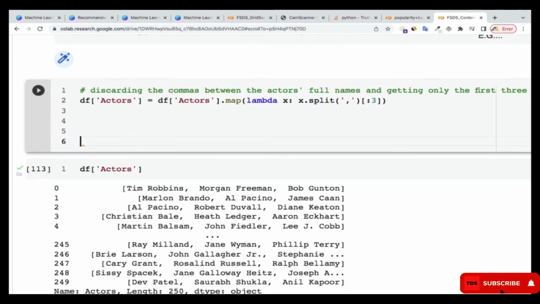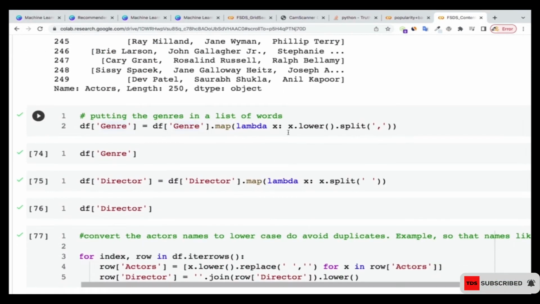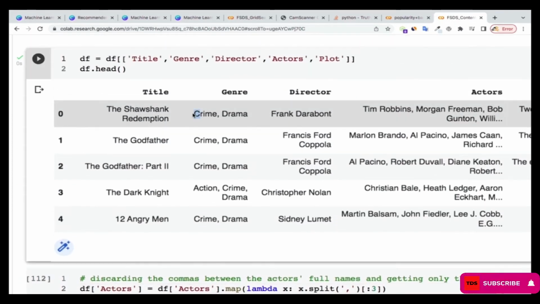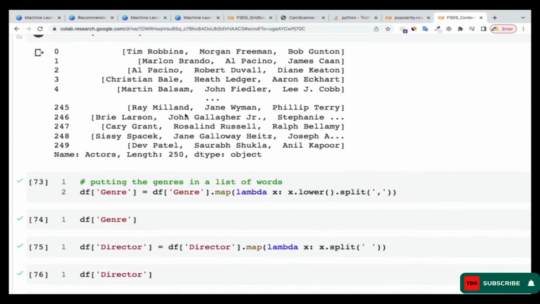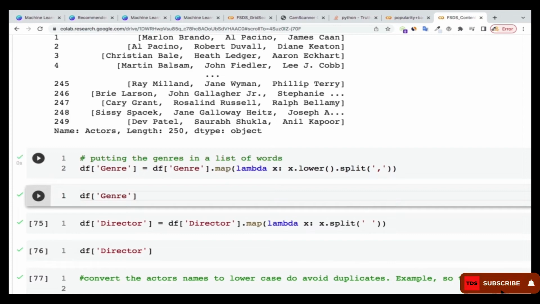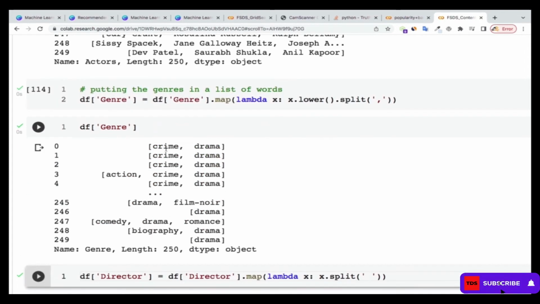One of the good text processing skills that you need to master is that you need to convert everything to lowercase, right? So in general, for instance, I have crime starting with capital, drama starting with capital. I'm going to convert everything to lowercase over there. Okay, so if I run this one for you to see. All right, great. So let me show you genre. Now see that I have crime small, drama small, everything will be small letters. So there won't be duplicates over there, right?